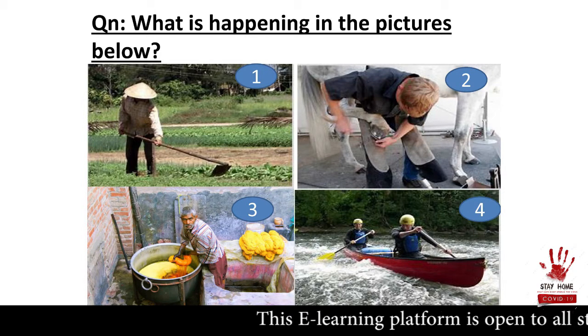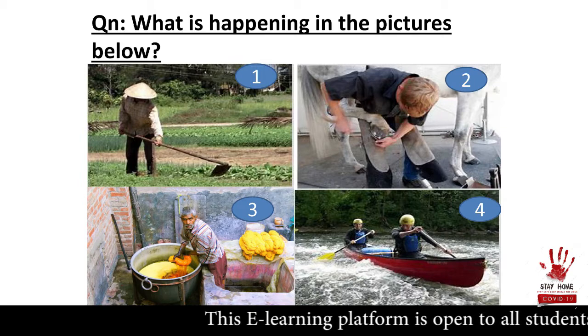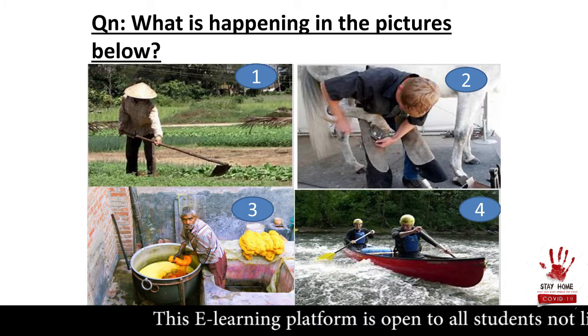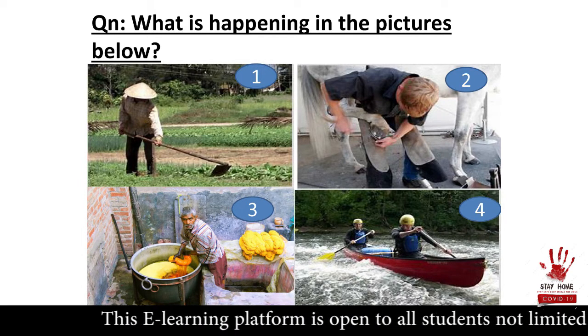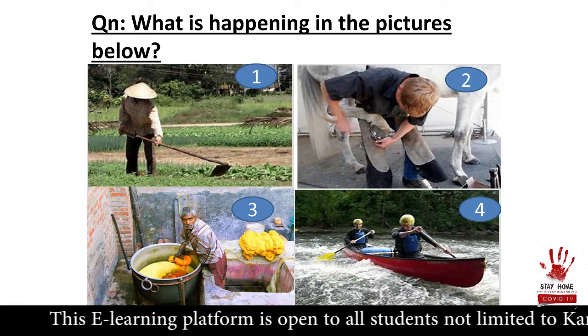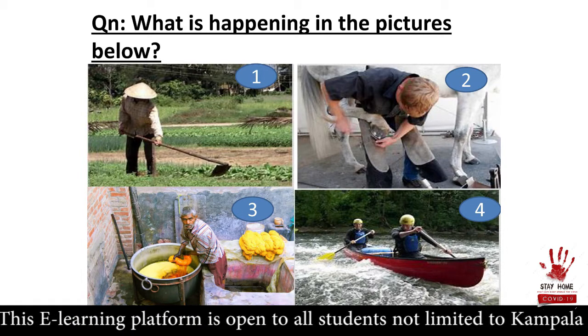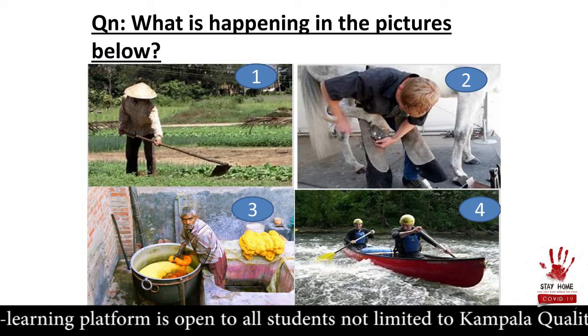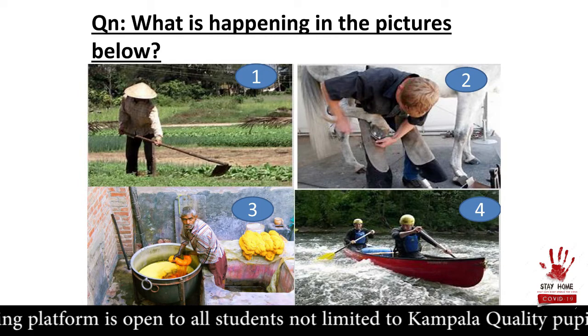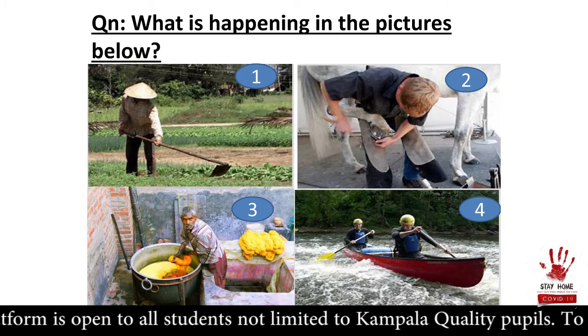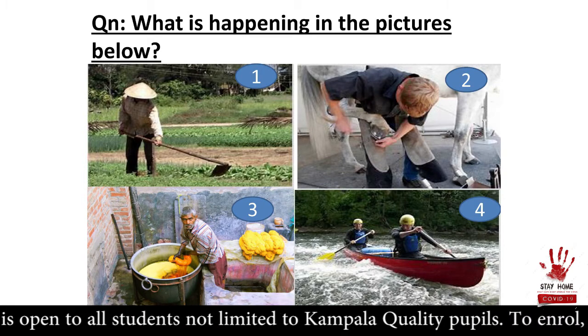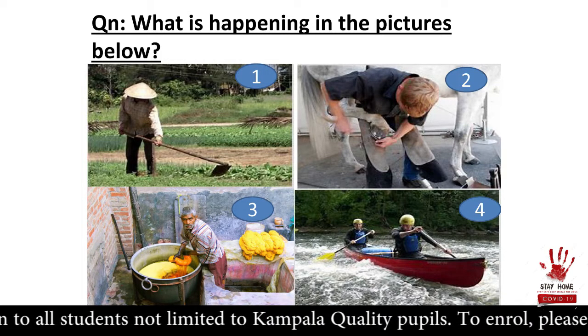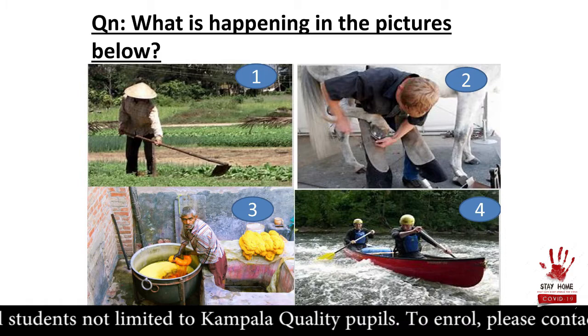What is happening in picture A? Picture A, we have hoe. The verb is hoe, hoeing. Digging with a hoe is hoeing. Here the man is making a horse wear a shoe. So what do we say? Shoeing. He is shoeing a horse.